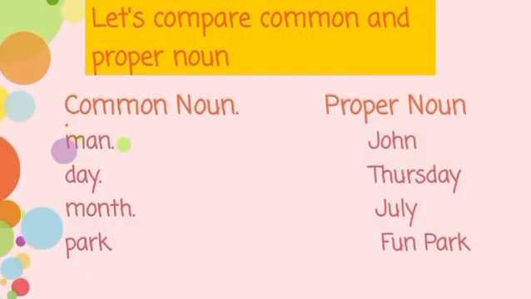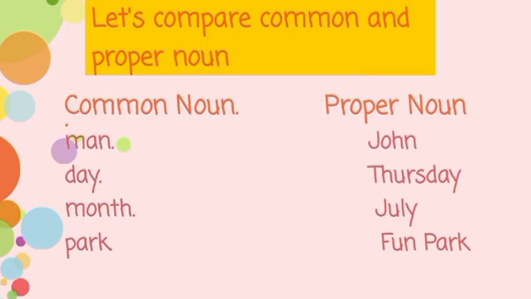Here we have some common noun and their proper noun. First of all is man. Man is common noun and its proper noun is John, Ali, Ahmed, etc. Day is a common noun and its proper noun may be Thursday, Friday or Saturday. Month is a common noun and its proper noun is July. Park is a common noun and its proper noun is Fun Park, Family Park, Lahore Park, etc.